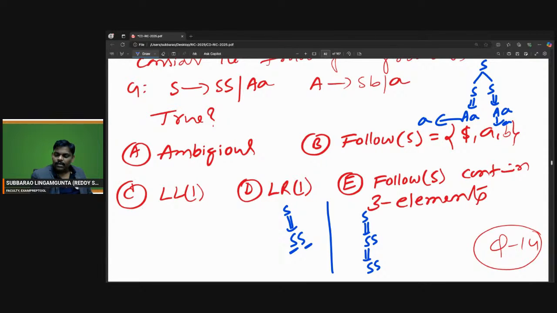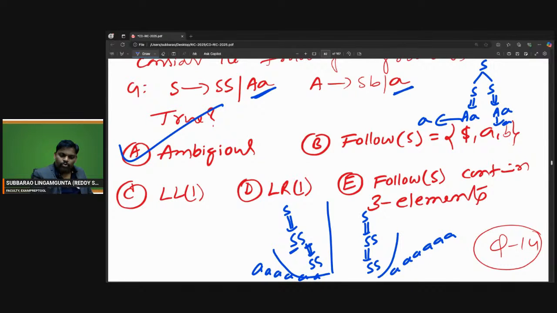It is the same story. Here this S replaced by AA, S replaced by SS. Here also triple S. To generate triple S, where S can be AA, where A is replaced by A only, so 6 A's to generate, this is one way. 6 A's to generate, this is one more way. Please check properly. This is an ambiguous grammar.